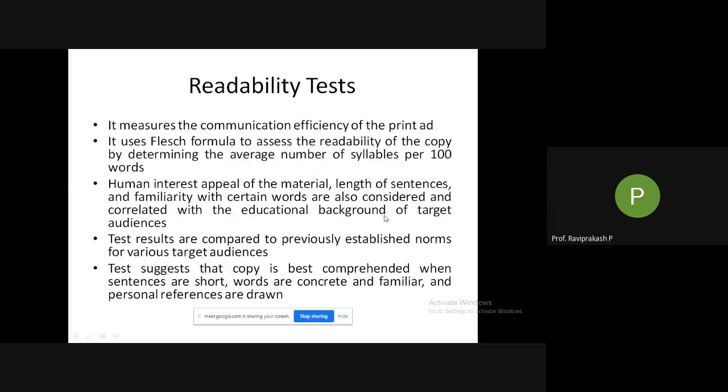Then the readability test. What is the readability test? It measures the communication efficiency of the print ad. Means whatever you wanted to communicate to the audience, whether that was the same thing that they got after seeing the ad. That is what the readability test is. It's like measuring the communication efficiency.